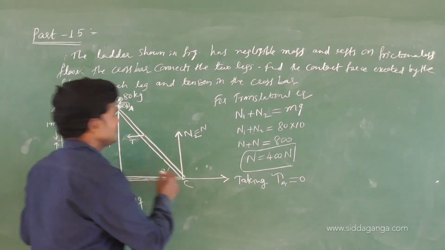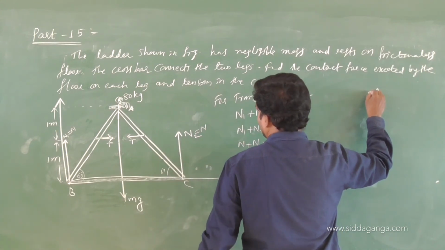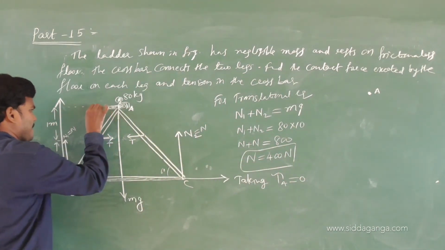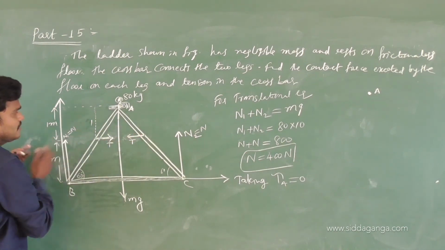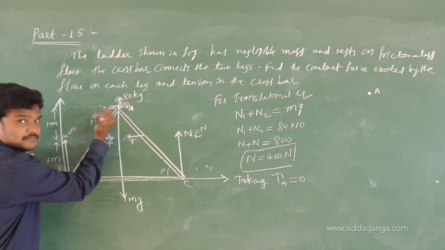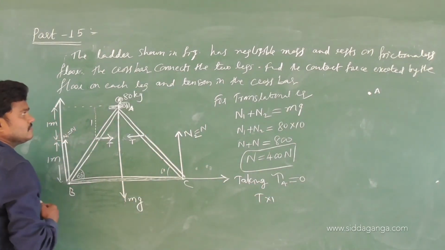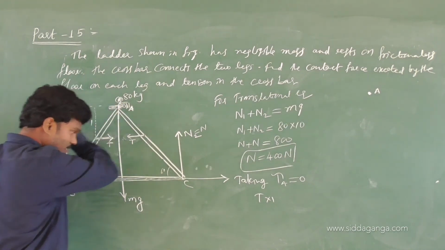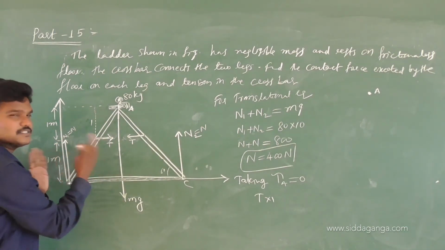And see, let me draw a diagram. This is A. At this distance, how much is the distance from A? 1 meter. So this tension creates a torque about A: T into 1 meter, anti-clockwise. I am taking torque about this point. T into 1. And see the normal reaction force. You can take the left side or the right side. Any one side is enough.